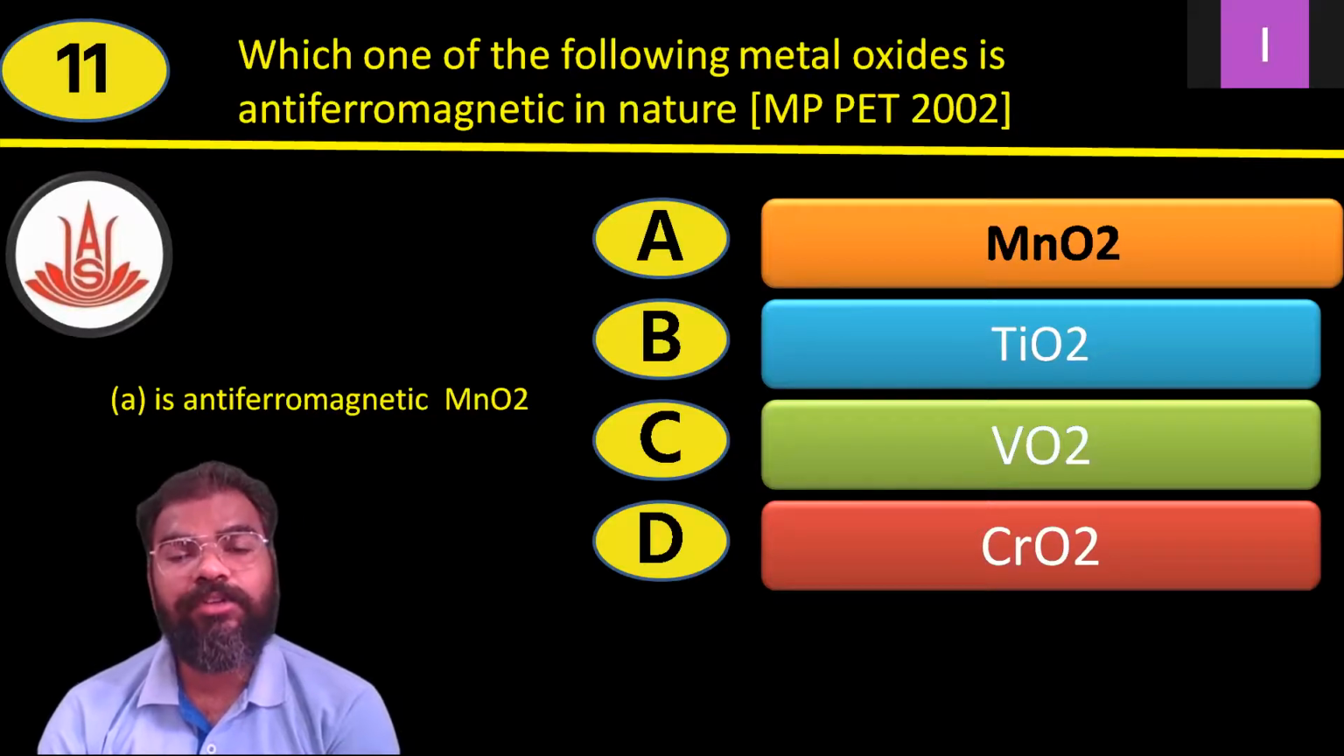Even in the textbook, in the antiferromagnetic paragraph, at the last they have given the examples, and in that also they have been listed. So here the antiferromagnetic substance is option A, MnO2. Manganese dioxide is an example of antiferromagnetic. So the correct option for question number 11 is option A, MnO2.